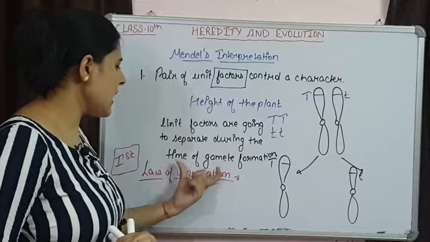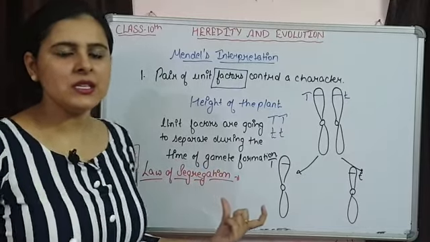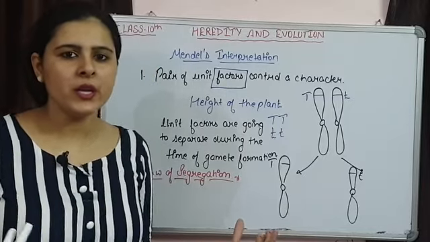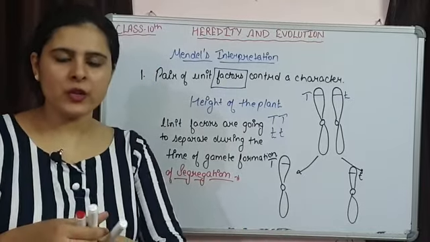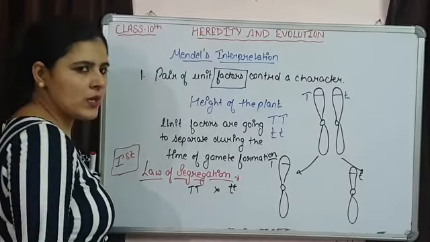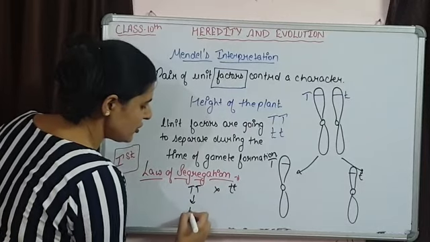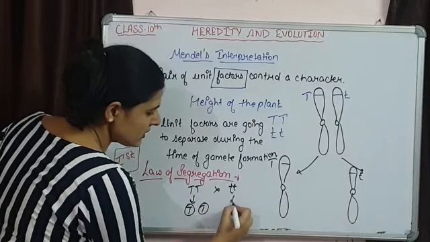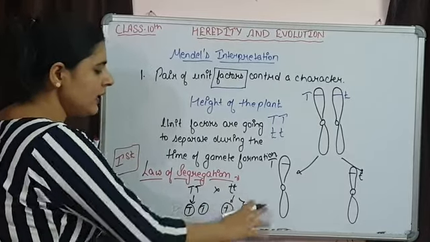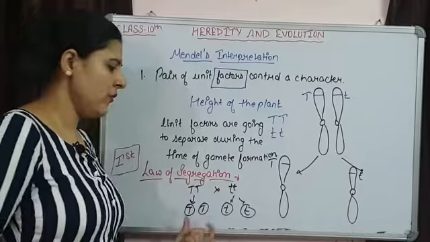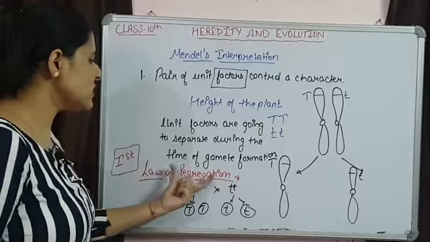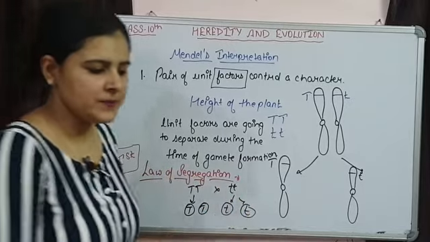So this is the first law, the law of segregation, and it can be easily explained by Mendel's monohybrid cross. If we look at Mendel's monohybrid cross, we were having these pure line parent plants. So during gamete formation, each gamete is going to receive only one factor out of the pair, and later on they will be involved in fertilization or zygote formation. So this is Mendel's first law of inheritance.